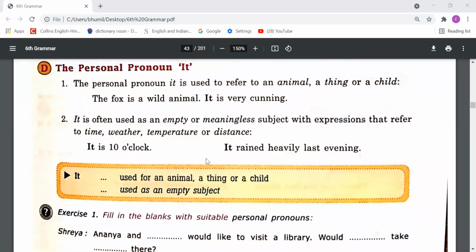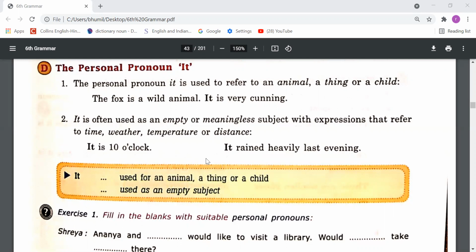You will say, it is 10 o'clock. You can see that there is no meaning of it there. Just for completing the sentence as an empty subject, we need to use it. And for telling the weather, temperature, distance also, we need to use it as an empty subject.